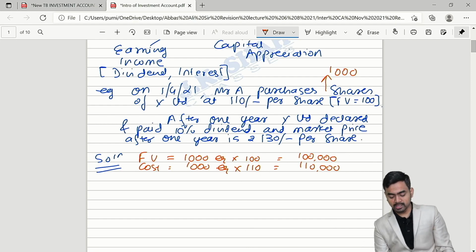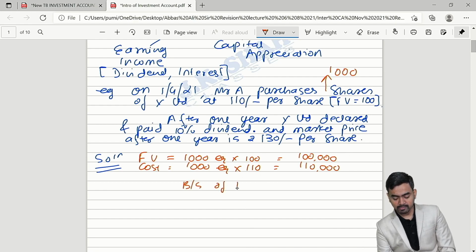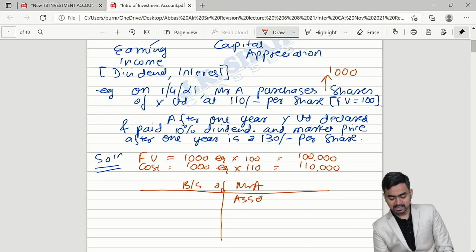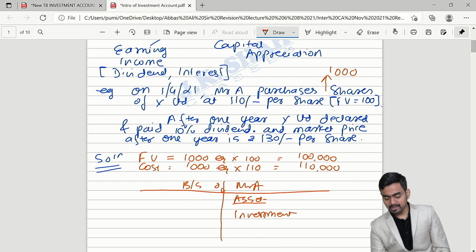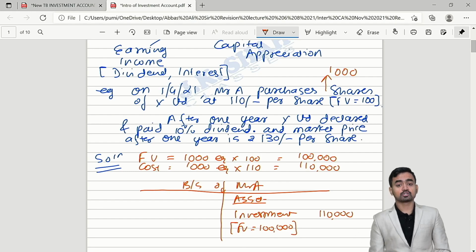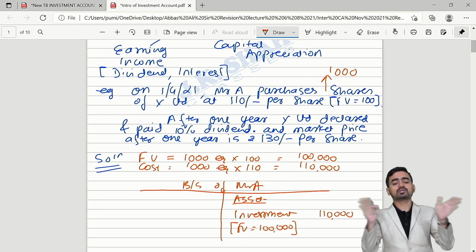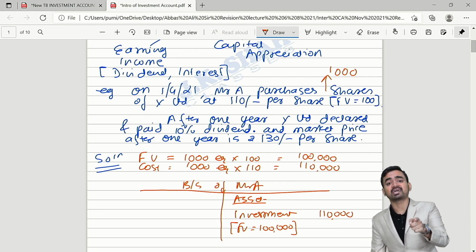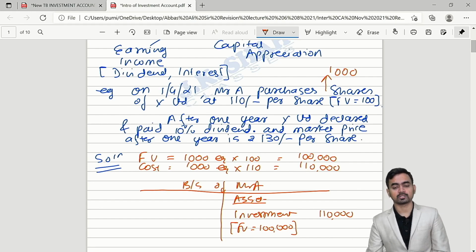And now my dear students, when you draft the balance sheet of Mr. A, please try and understand, Mr. A will recognize the investment on the asset side at what price? Investment will be recognized at the amount paid by the investor, that is 1,10,000. And if you want to write the face value, you can write in the bracket, that's it. So please remove the misconception from your mind. Investment should not be recognized at face value. It should be recognized at the price paid for it, 1,10,000 rupees.